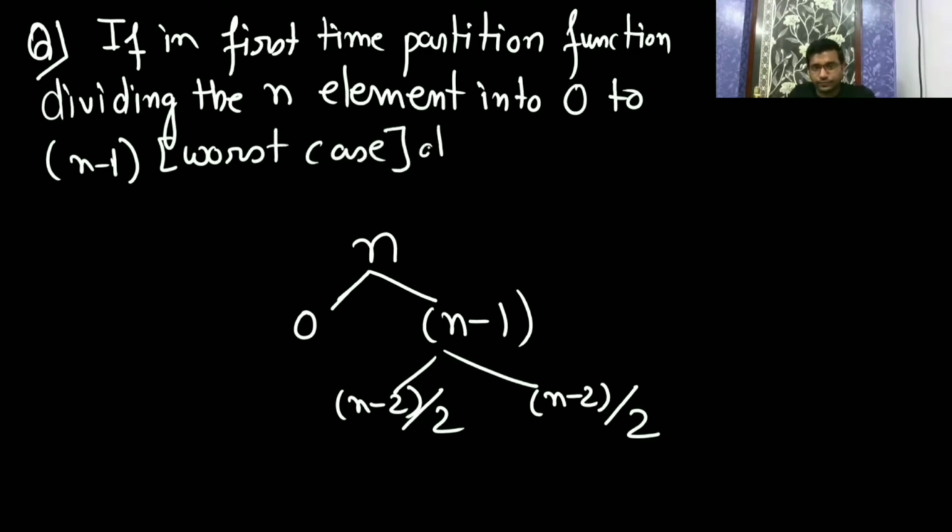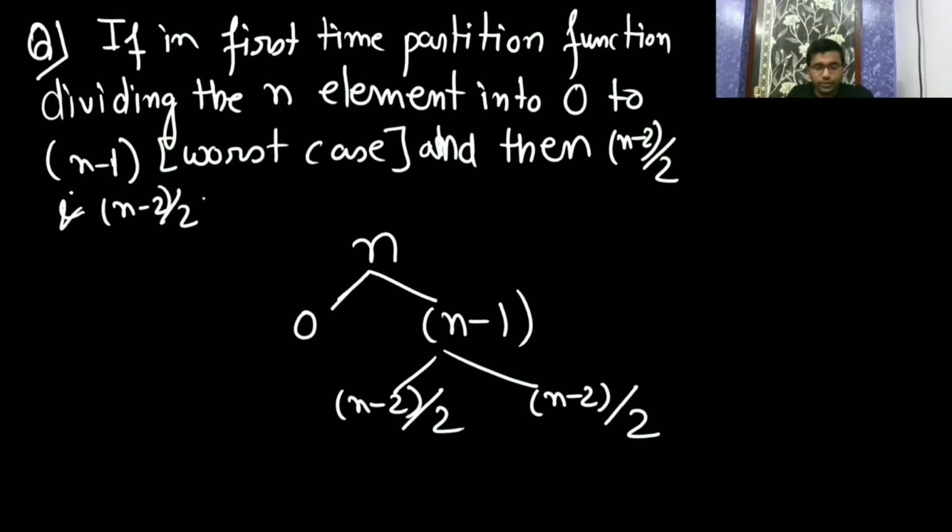Then it divides n minus 1 into n minus 1 by 2 and n minus 1 by 2 each, that is the best case.